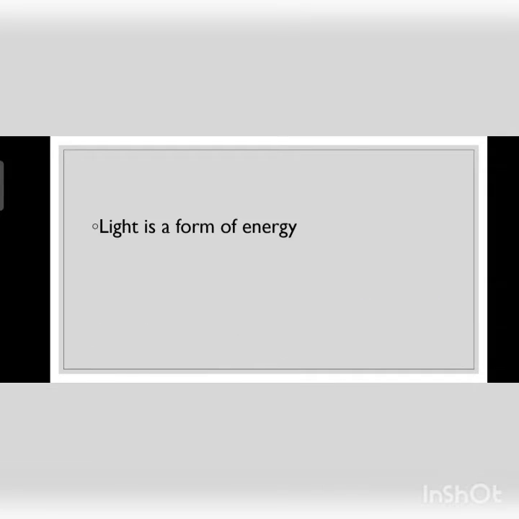Today we are going to discuss the topic light, reflection of light and laws of reflection. First of all, light is a form of energy that helps us to see all the things around us. Light is necessary to see an object. We all know that light is essential for our vision.